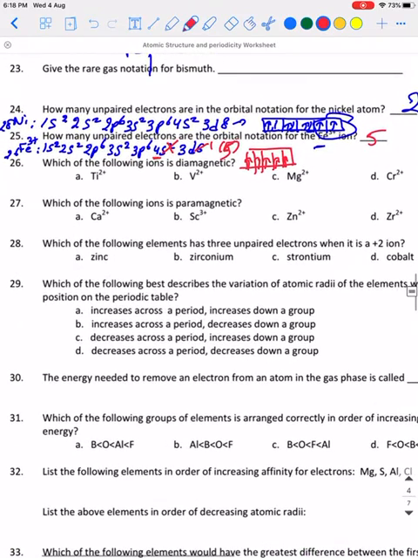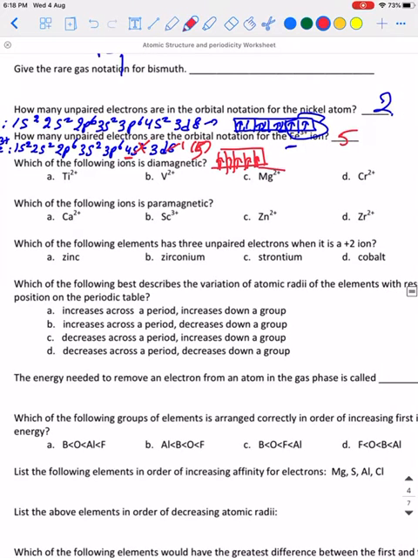Which of the following ions is diamagnetic? As we said, diamagnetic means having paired electrons. After you try all, Mg2 plus will be the answer. Why? I will explain.